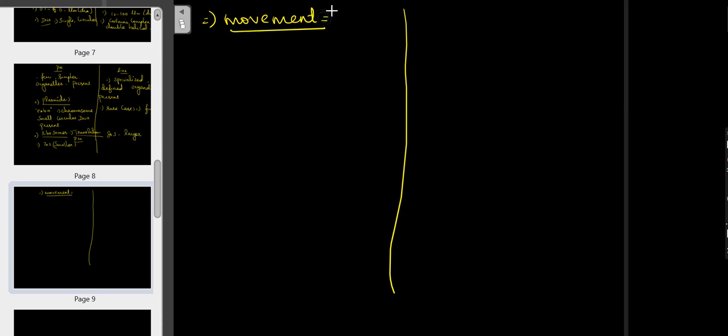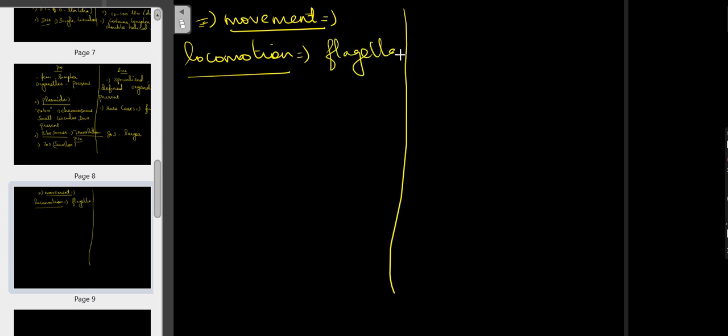Okay. And the next point is locomotion, that is movement. Definitely, as they are living things, they should move from one place to another. In the case of prokaryotic, they use flagella for their movement.